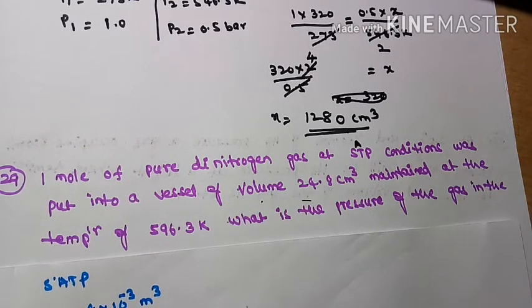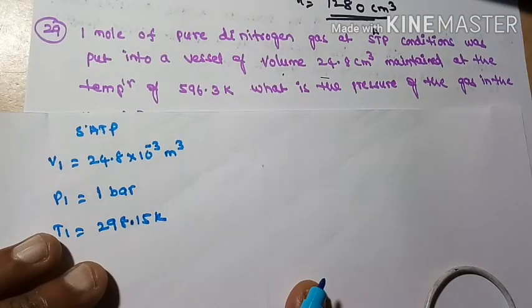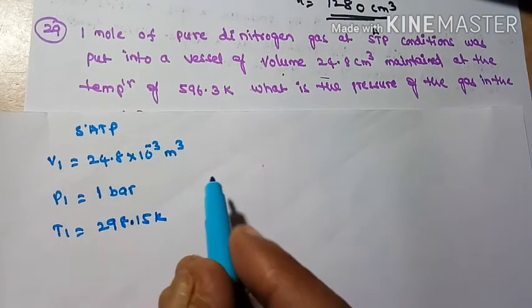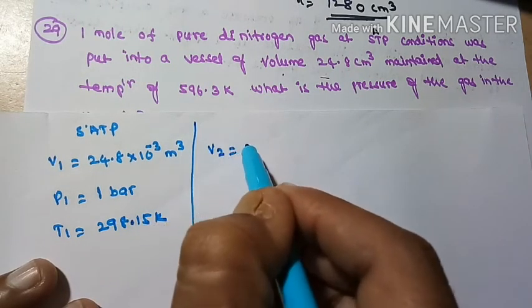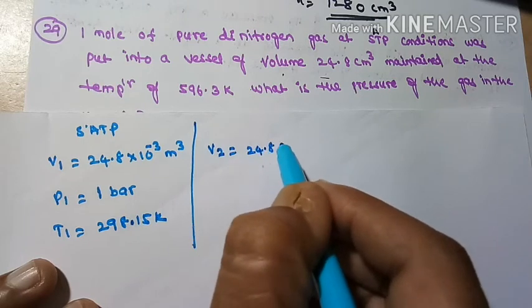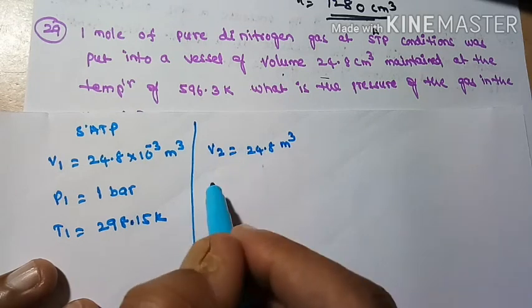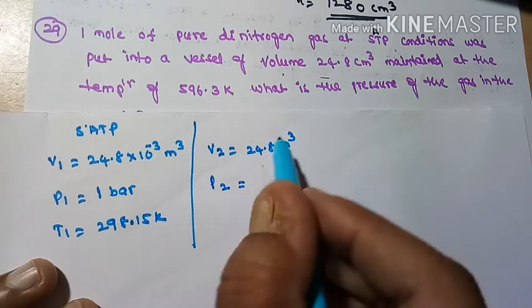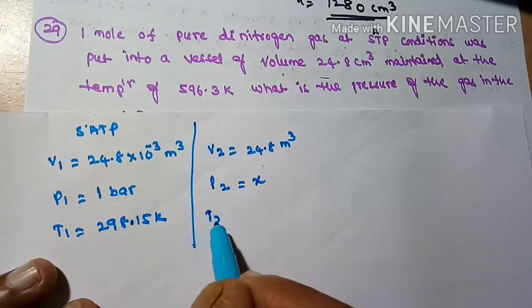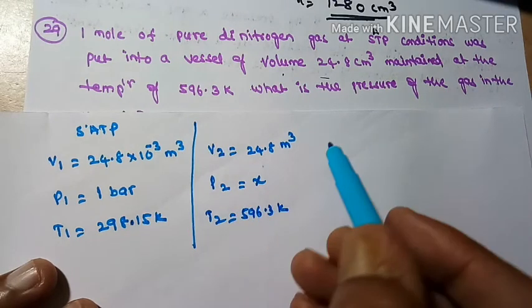T1 is 298.15 Kelvin. Now at the given conditions, the gas is placed in the vessel, so V2 volume is 24.8 meter cube. Next, P2 is asked, so X you can take. T2 is 596.3 Kelvin.